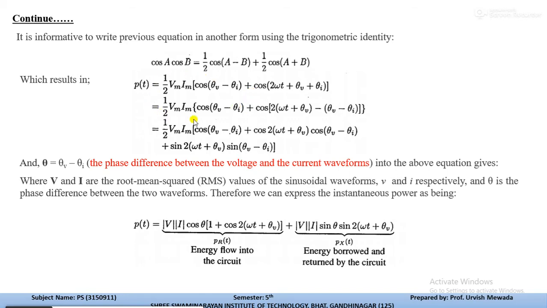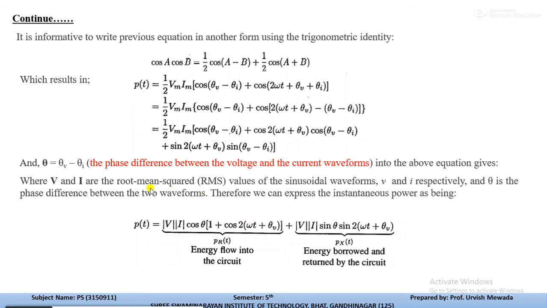Now as you solve this, you will get the result in terms of power, and again you solve, you will get PT is equal to mod V mod I cos theta [1 plus cos(2 omega t plus theta V)] plus mod V mod I sin theta sin(2 omega t plus theta V). Here theta is the difference between the voltage and current waveform, where V and I are the root mean square values, that's why it is written in the mod, and theta is the phase difference between the two waveforms.